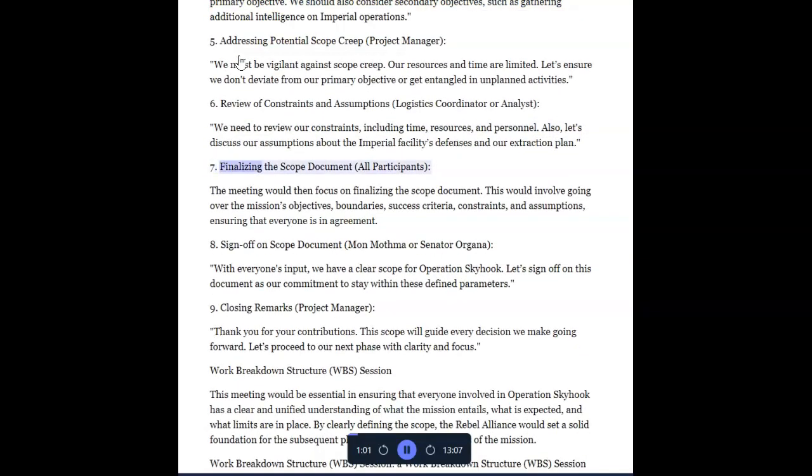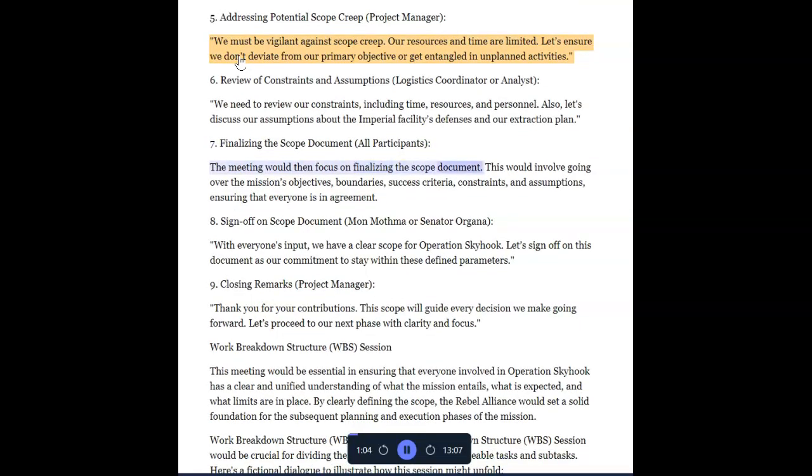7. Finalizing the scope document, all participants. The meeting would then focus on finalizing the scope document. This would involve going over the mission's objectives, boundaries, success criteria, constraints, and assumptions, ensuring that everyone is in agreement.